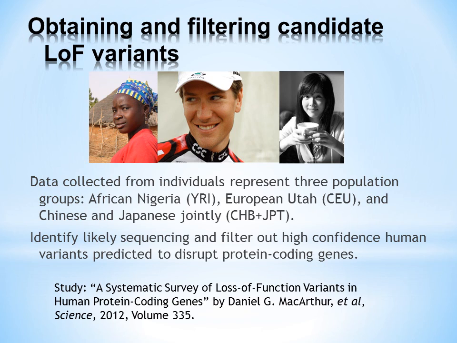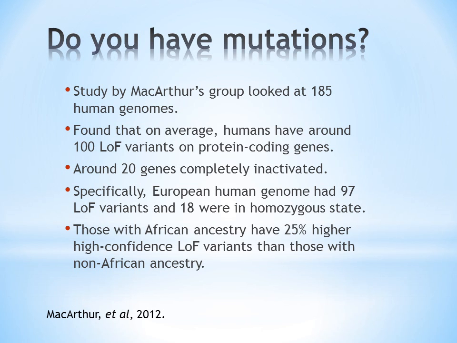To study the function of these LOF variants, a group of researchers headed by Daniel G. MacArthur collected data from individuals representing three population groups: Yoruba individuals from Ibadan, Nigeria, Northern and Western European origin from Utah, and Chinese from Beijing and Japanese from Tokyo jointly. They identified candidate LOF variants from these individuals and filtered out those high-confidence LOF variants. Are you a mutant? Well, from the studies of MacArthur's group, you are.